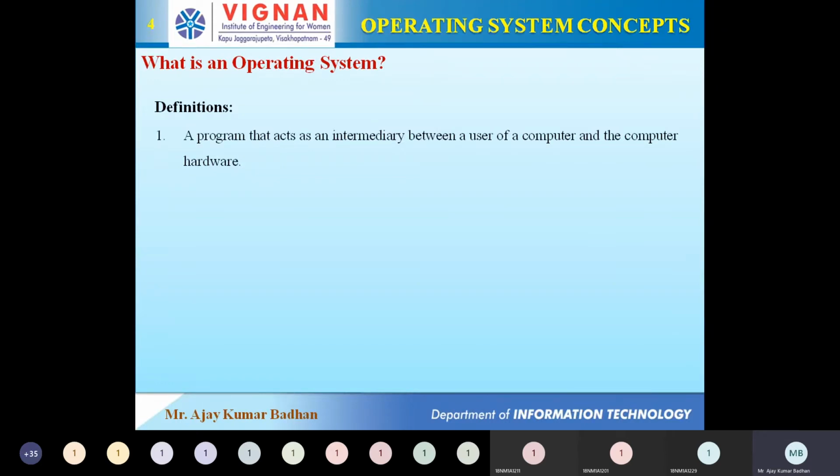Apart from this, operating systems are of different types based upon the scenario. For example, if you are using laptops or a personal computer, the operating system you are using in that system is entirely different from the operating system you might be using in a supercomputer, right?